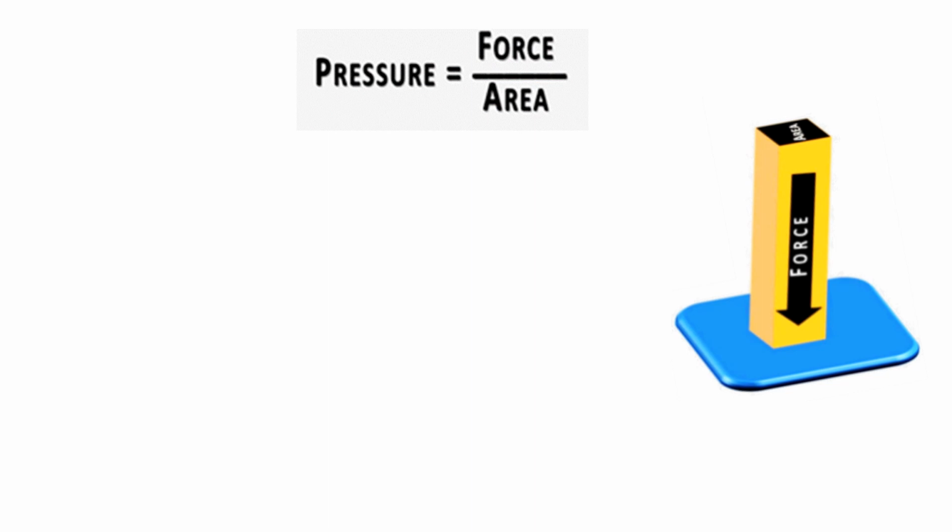If pressure increases, that means force is more. Or if force increases, that means the pressure exerted will be more. But area is inversely related to pressure, or pressure is inversely related to area. Area increases, pressure decreases. Area decreases, pressure increases. That is why area is in the denominator. That is why the formula of pressure is force upon area.